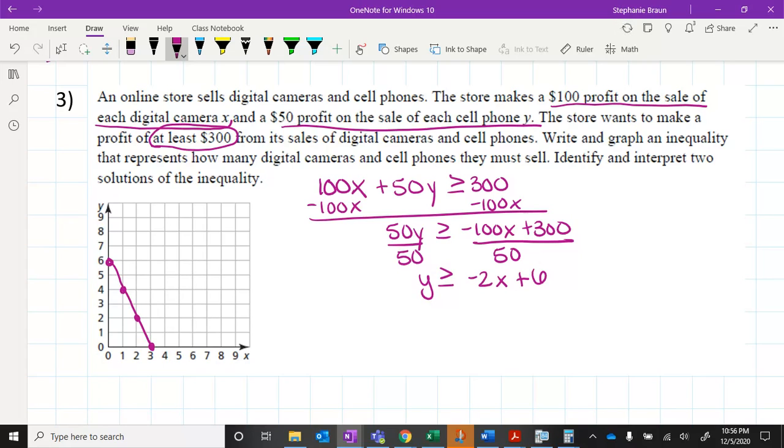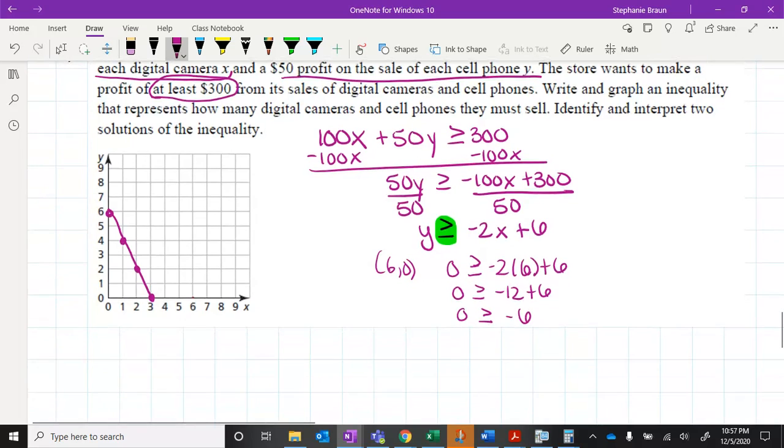All right, and it says y is greater than. So let's test something. I'm going to test 6, 0, which is over here. So 6, 0 is what I'm testing. 0 is greater than or equal to negative 2 times 6 plus 6. 0 is greater than or equal to negative 12 plus 6. 0 is greater than or equal to negative 6. Is that true? Yes. Or you could do a check mark, it doesn't matter.